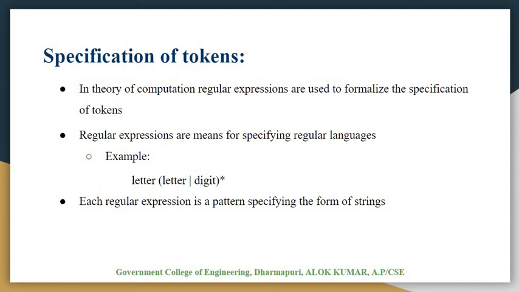Now here we will see the specification of tokens. In theory of computation, or TOC, regular expressions are used to formalize the specification of tokens. Regular expressions are a means for specifying regular languages. I think you have already seen these topics in theory of computation. For example, the regular expression for an identifier is (letter or digit) Kleene star. Each regular expression is a pattern specifying the form of a string.